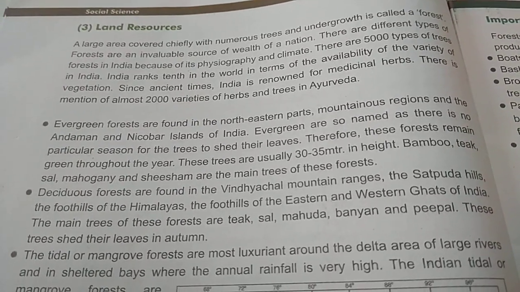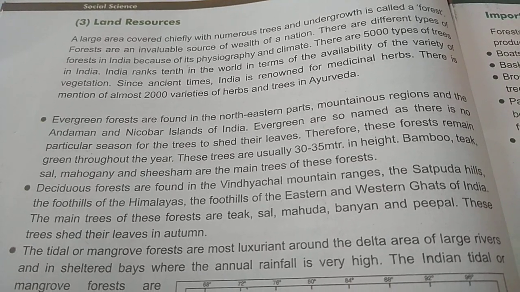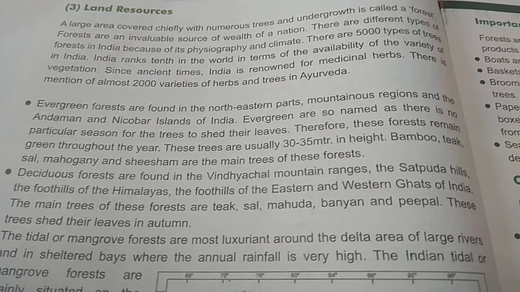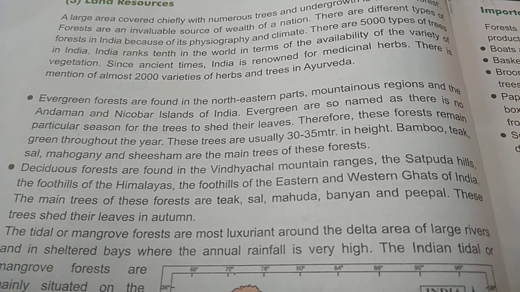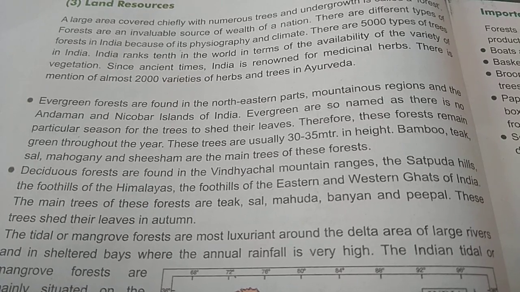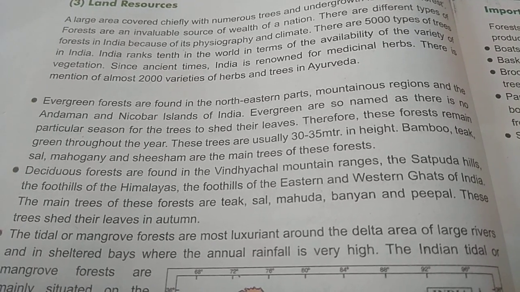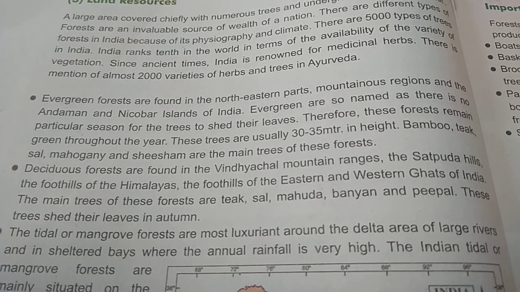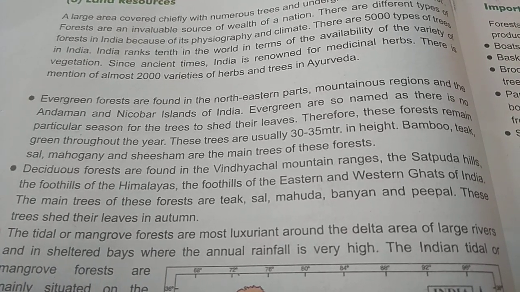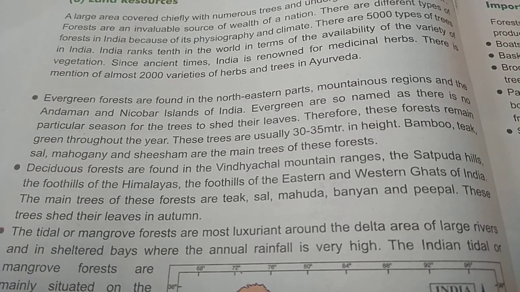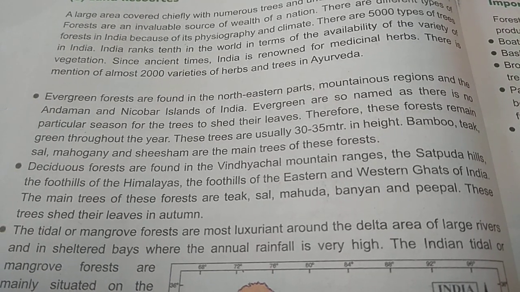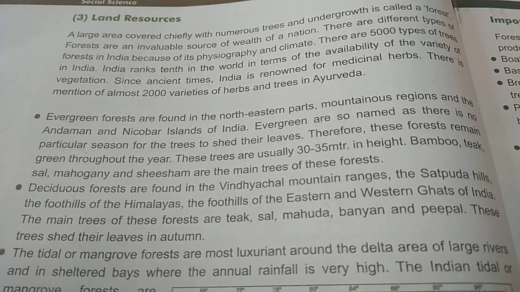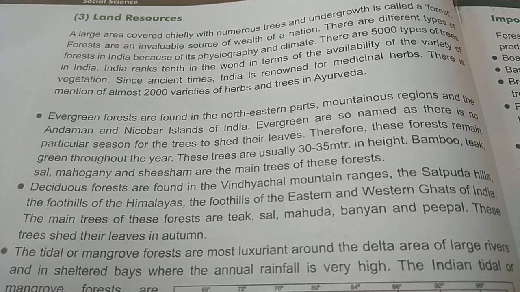the important source of generating revenue for our nation, or these can help in the financial growth of a nation. Now there are 5,000 types of trees found in India, and in terms of rank it is ranked 10th in the world in terms of variety of vegetation. According to the different types of plants and trees found in our nation, it is ranked as the 10th country in the world.